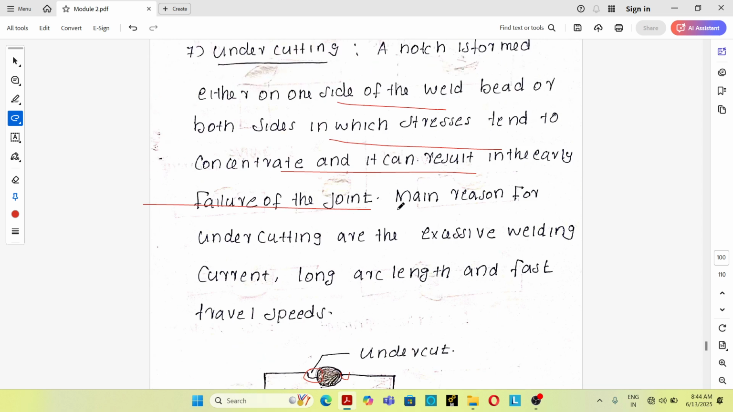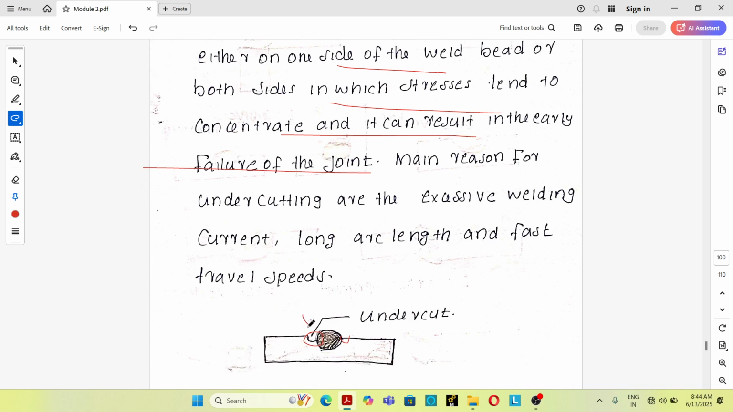See, due to the undercutting, high stress will be concentrated here and it will lead to early failure of the joint. The main reasons for undercutting are excessive welding current, long arc length and fast travel speed. So these are the main reasons for the undercutting defect.